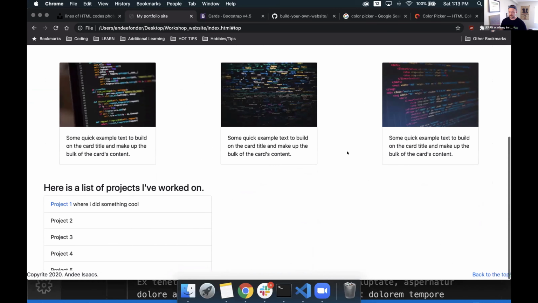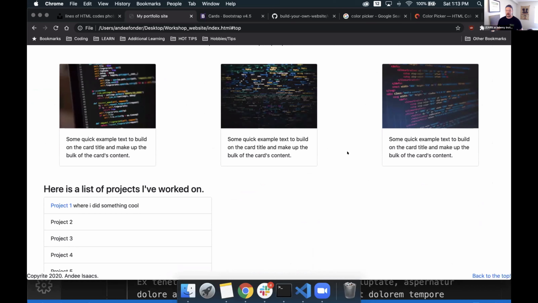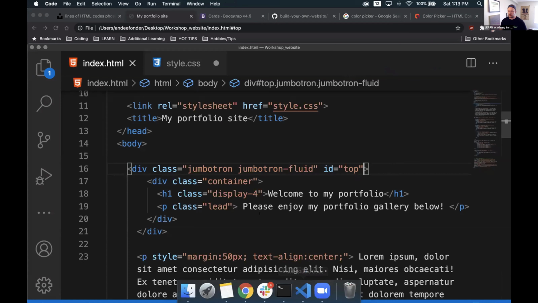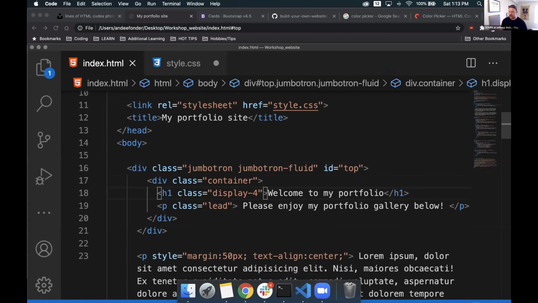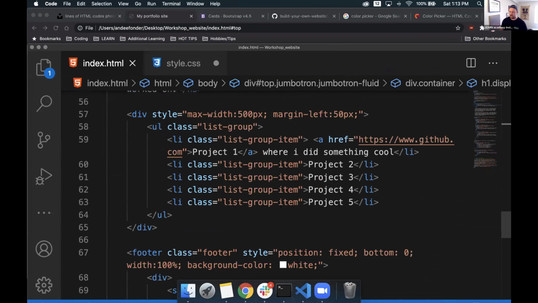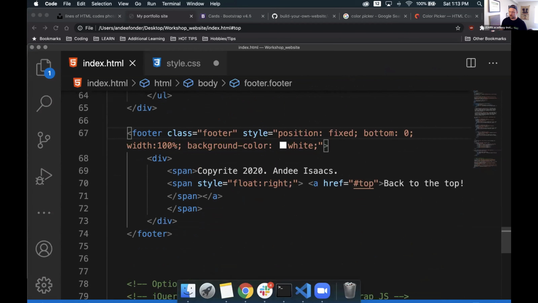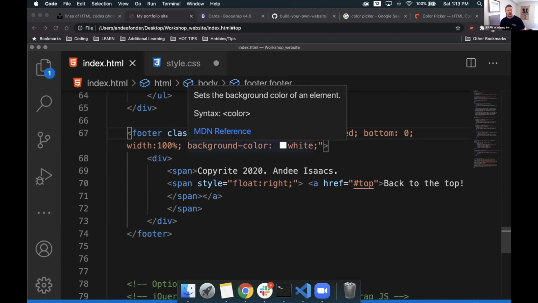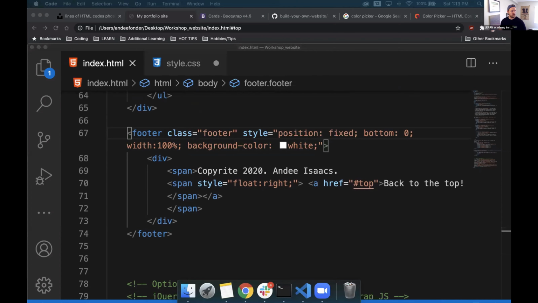Cool. So we have copyright 2020, Andy Isaacs. We have a back to the top. It's not exactly styled well, in my opinion. I think we should change that a little bit and see if we can make it look better. We'll go down to where our footer lives. The code for our footer lives right here. I'm going to check something real quick as well. Nope, we're good, doing good on time as well.